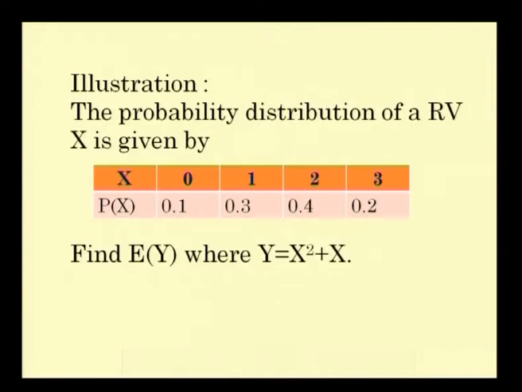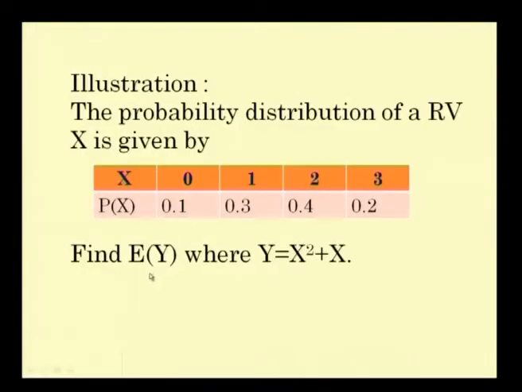If you are asked to find out expectation of y where y is equal to x square plus x, here this particular y is a function of a random variable. The random variable is x and the function of the random variable is x square plus x, and you are asked to find out the expectation of the function of the random variable. How to find out? Either you substitute y is equal to x square plus x and find out expectation of x square and expectation of x separately. That seems to be somewhat lengthy.